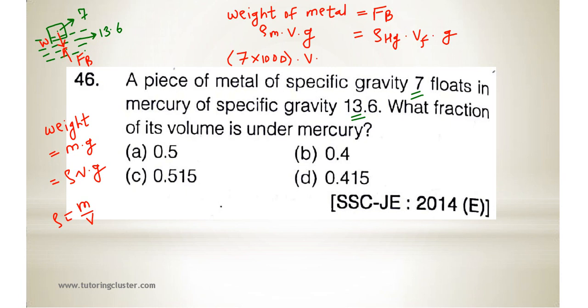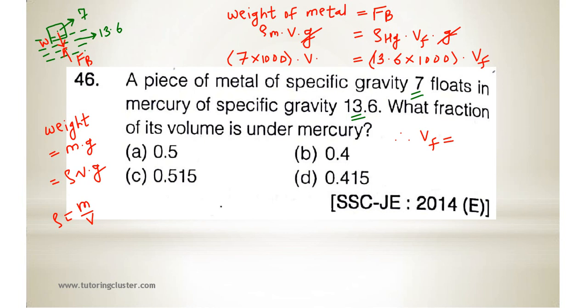Okay, you can cancel out g, which is equal to rho of mercury, 13.6 into 1000, into Vf.